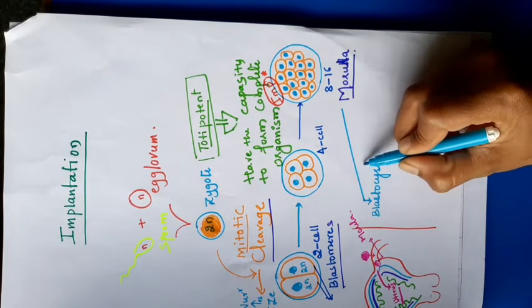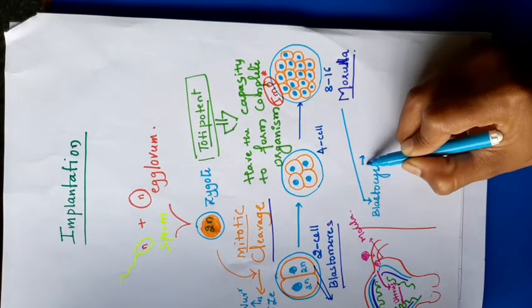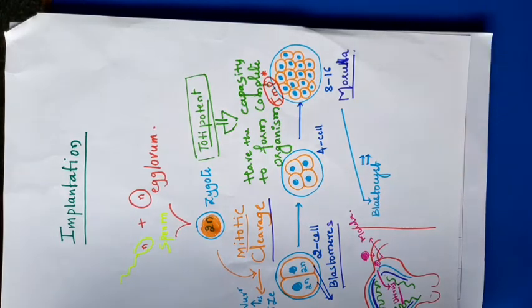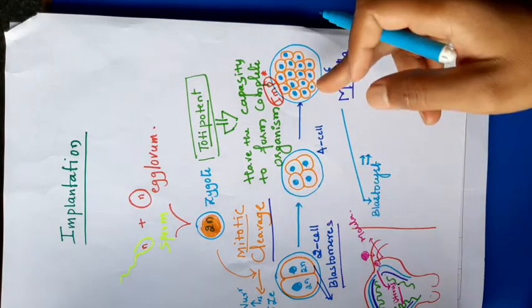Hormones are released, and then the endometrium layer becomes thick. Why does the endometrium layer become thick? Due to the secretion of different hormones, because it is getting ready to give nourishment to the developing embryo. These are the stages of the embryo.